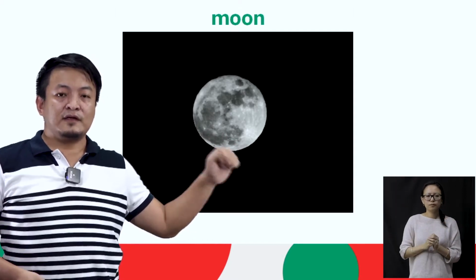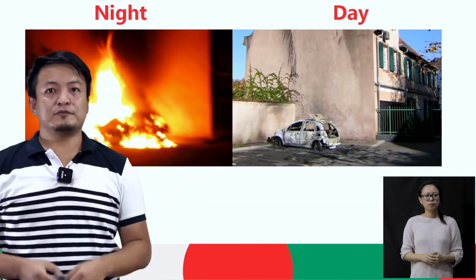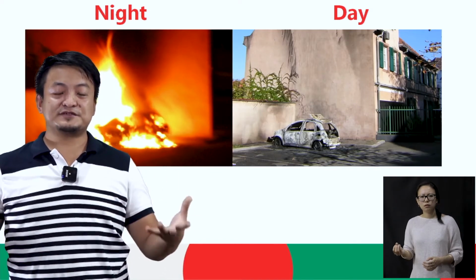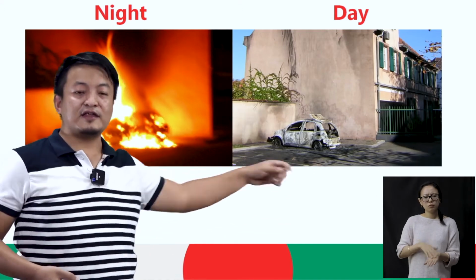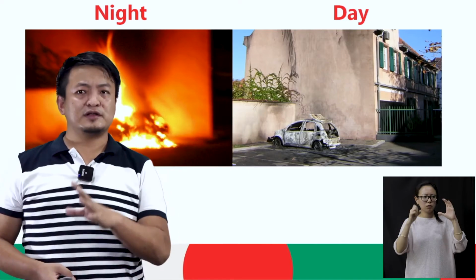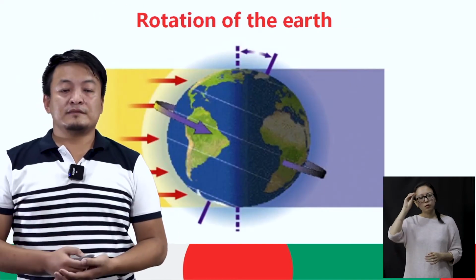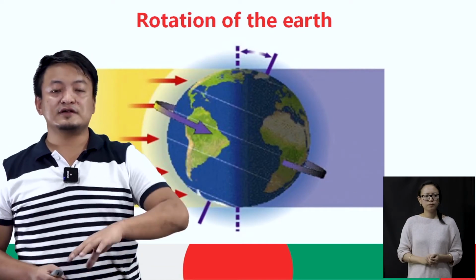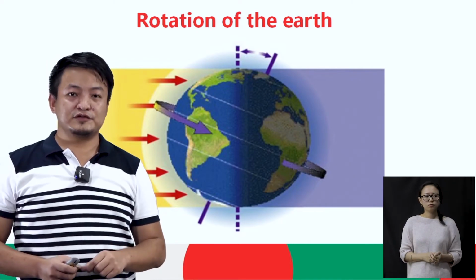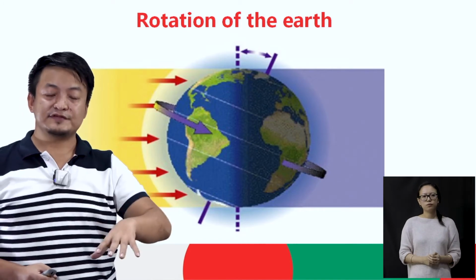Now students, many of us have observed day and night, right? Every day we experience this. We have day and we have night. So students, we will learn about this. Do you know that the Earth rotates? Our Earth moves.